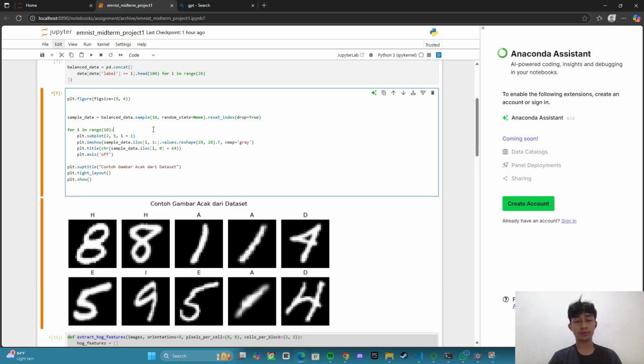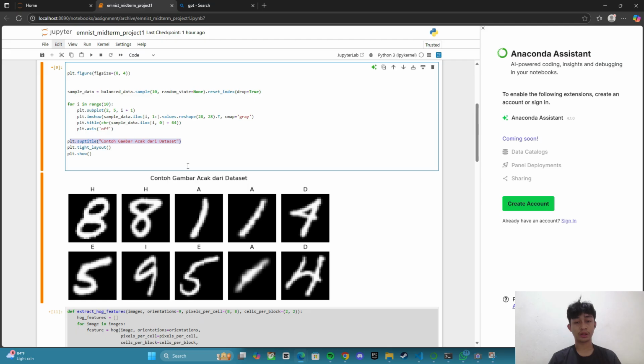This line displays each sample image by reshaping the pixel values into a 28 by 28 grid of pixel values. This line sets the title of each subplot to the corresponding letter of the alphabet. The label is converted to a letter by adding 64 to the label. This line disables the axis so only the image and title are shown, making the plot cleaner. And this is a random image example from the dataset.